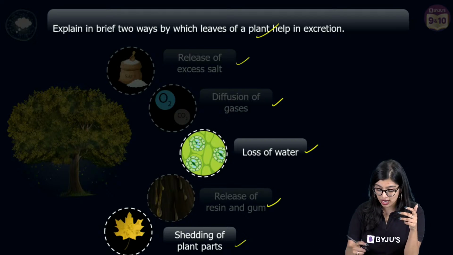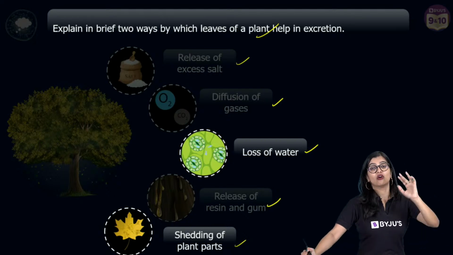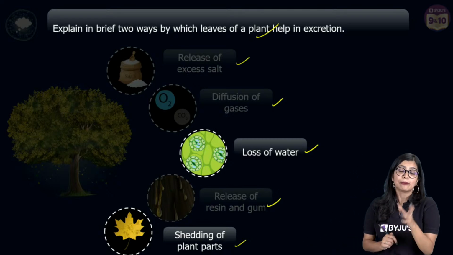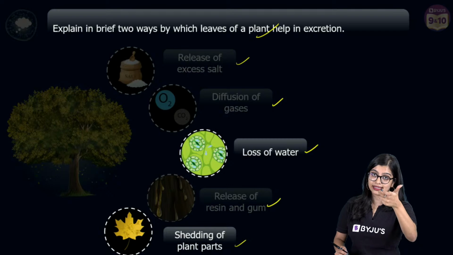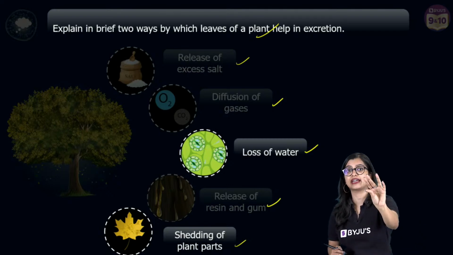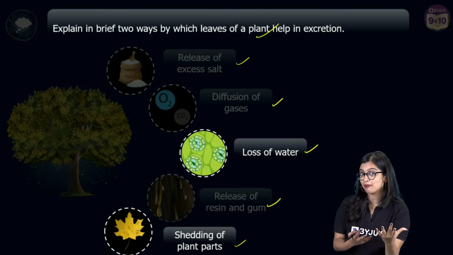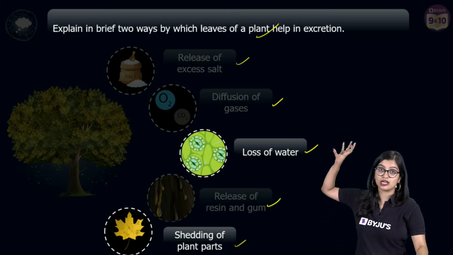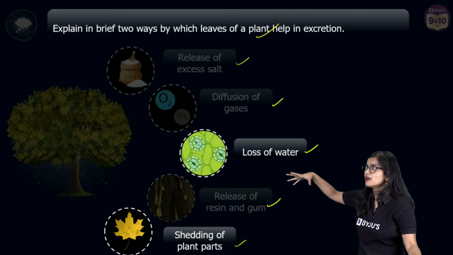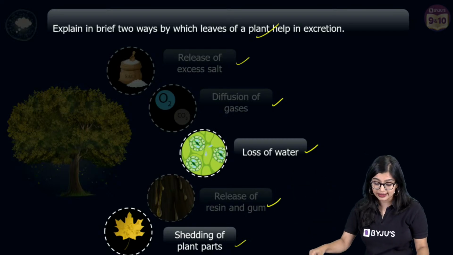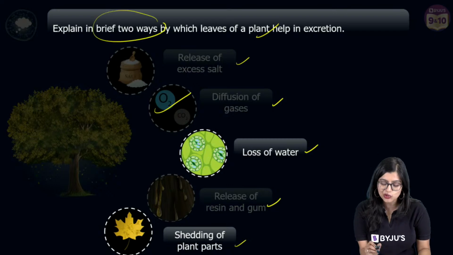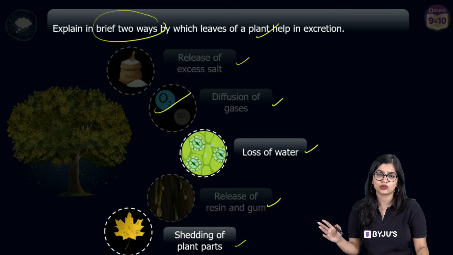Another way, of course, is transpiration. Diffusion of gases is also something we see in the case of leaves, right? Because we know about the stomata, and carbon dioxide, which is a waste product of the process of photosynthesis, comes out through your stomata, which is why you can write this also as one pointer. But they only want you to write 2 ways, so you can choose any 2, right?